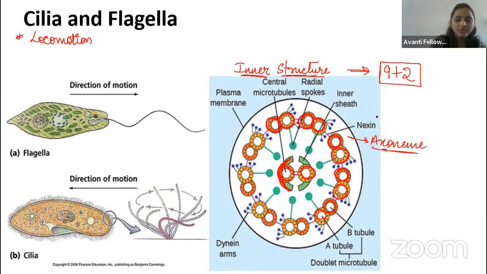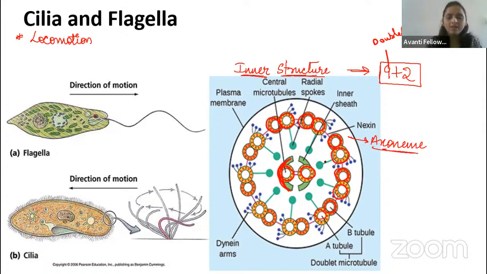In the center, 2 is there, no? So that's why we'll call it 9 plus 2. In the centriole, we will see the 9 plus 0. I will tell you. So 9 is the doublet. Right, guys? And 2, in the center, you can see the doublet, 2. And it is covered by the protein sheet.